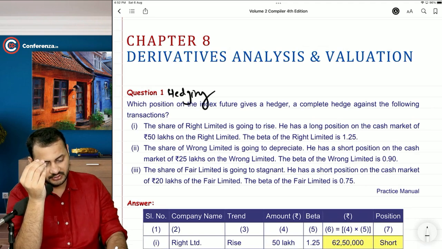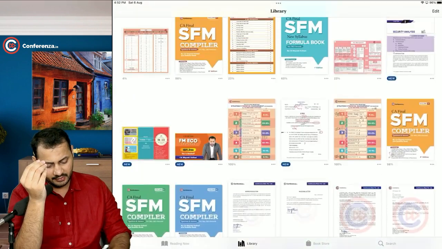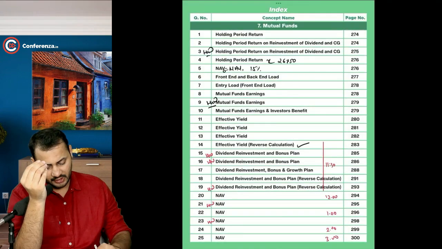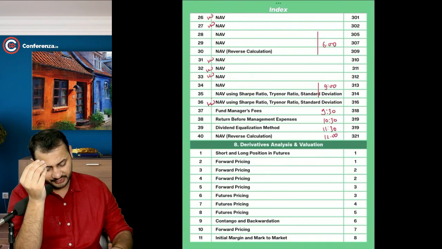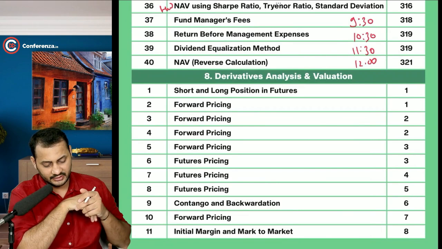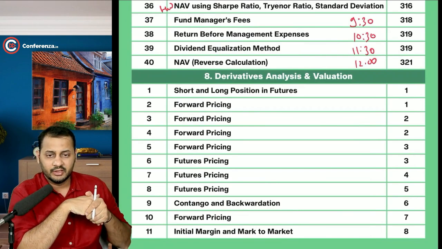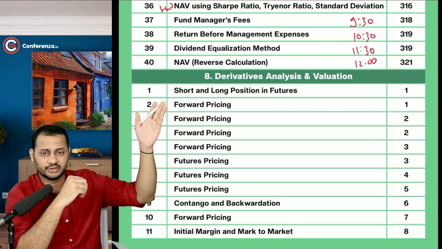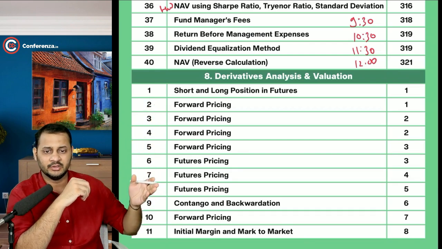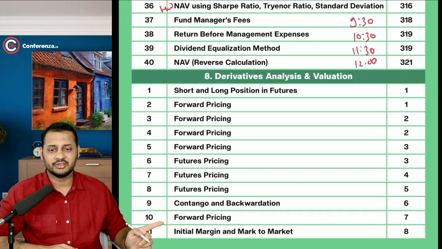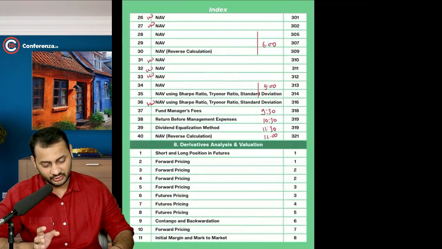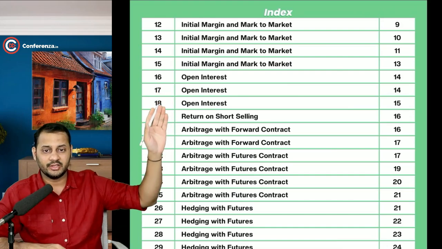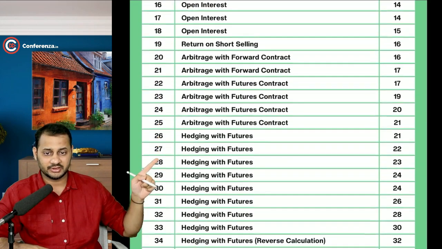Now let me just take a minute and take you to the concept sheet. If you will see here in the concept sheet, we have this derivatives analysis and valuation, where we'll be learning about all these concepts. What is short and long position in futures? What is the forward pricing item? Then what is contango, backwardation, forward pricing, initial margin, mark to market. Then you will learn lots of things about the initial margin, mark to market, open interest, arbitrage, again hedging,